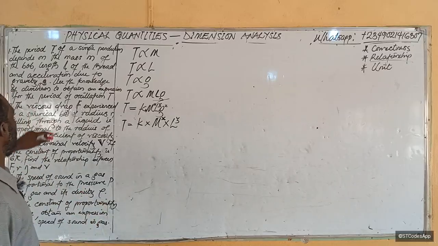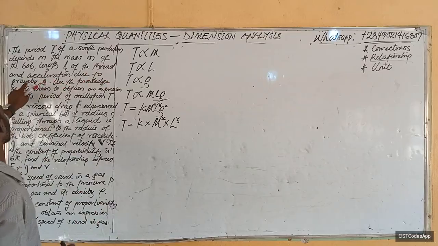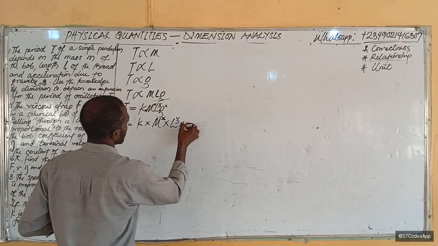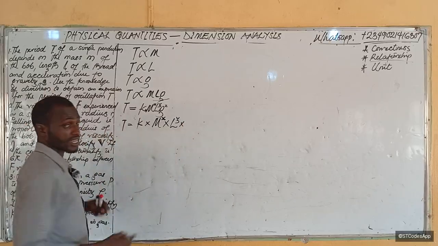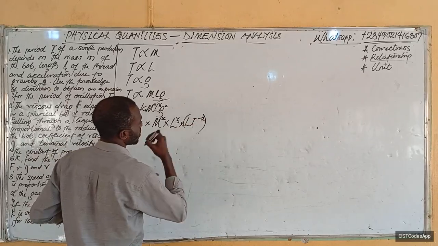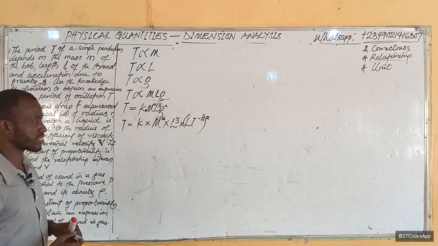Then multiplied by acceleration due to gravity. What is acceleration due to gravity? That is acceleration, right? That is LT raised to power minus 2. Do you remember? Then raised to power z.